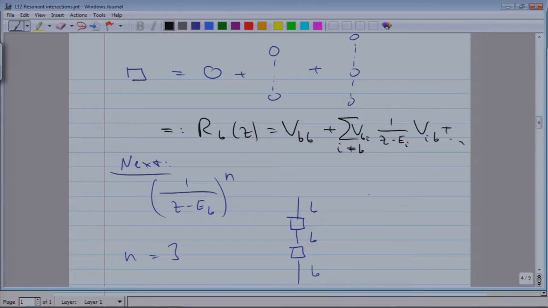And the contribution to the resolvent G, the Fourier transform of the time evolution operator, is, well, we have factored out 3 occurrences of the state B.